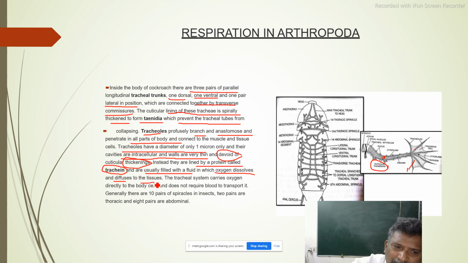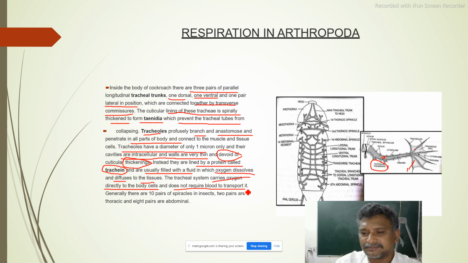There will be a protein called trachein, and the tracheae are usually filled with a fluid in which oxygen dissolves and diffuses to the tissues. The tracheal system carries oxygen directly to the body cells and does not require blood to transport it. This is also important, we have to remember.